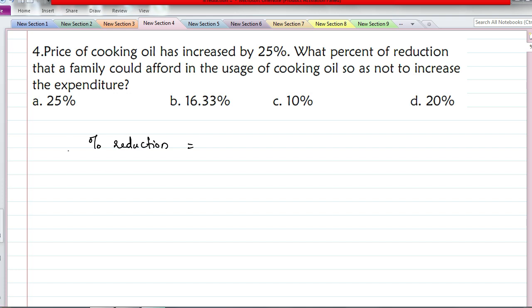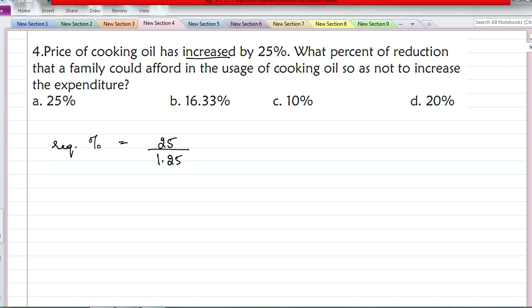So your answer, the required percentage, is equal to the change in percentage, which is 25%, right? So write 25 here, divide this by the percentage factor. What is the percentage factor? When there is an increase, add 0.25 to 1. When there is a decrease, subtract 0.25 from 1. Here there is an increase of 25%, so add 0.25 to 1. Whatever answer you get, this is the percentage.